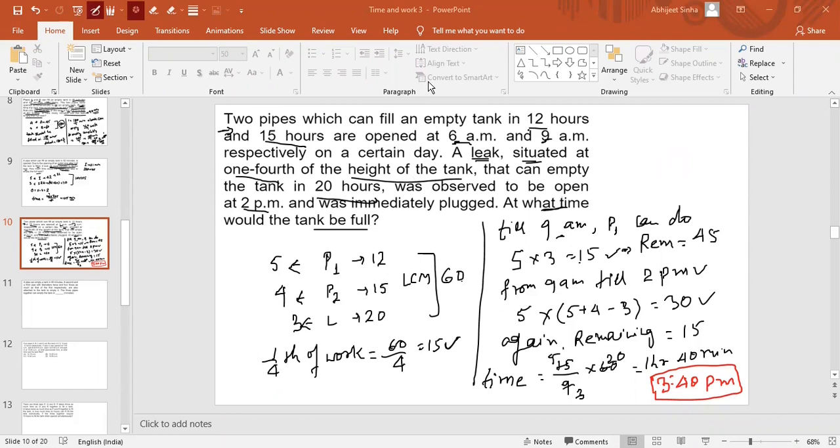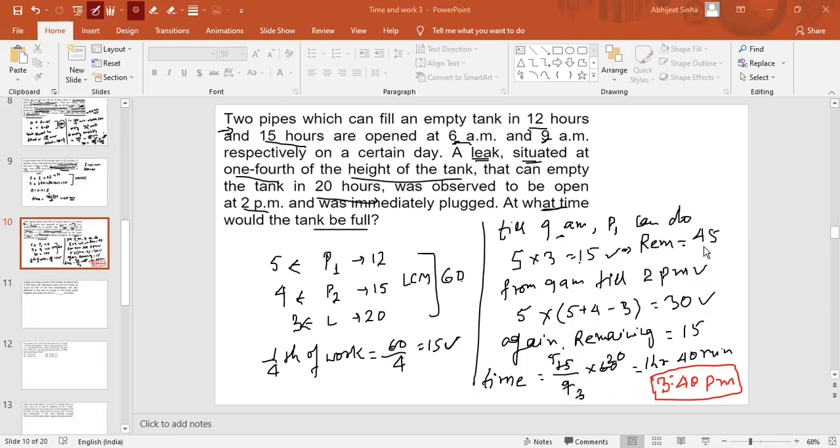Okay. Sure. After that, as it is mentioned, at 2 p.m. the leak was closed. So from 9 a.m. till 2 p.m., how much work will be done by all three? This is 5 plus 4, 9, and as there is leakage, minus 3. Total is 6 units of work per hour. So in 5 hours, 30 units.